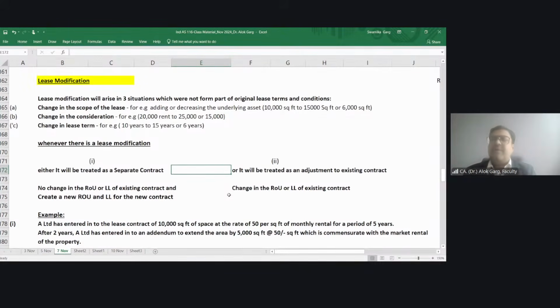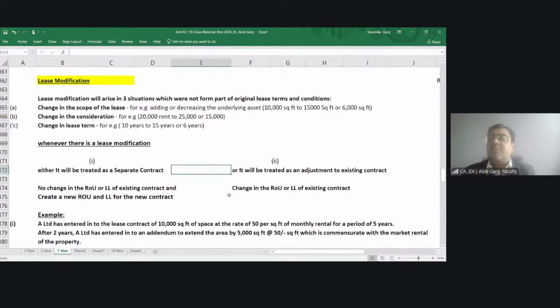Number 3, like the question I have shown you. In that question, the facility agreement and the rental agreement were two separate agreements, but they have to be read collectively, right? People make a mistake, they think that the separate contracts are there and the values have been given.